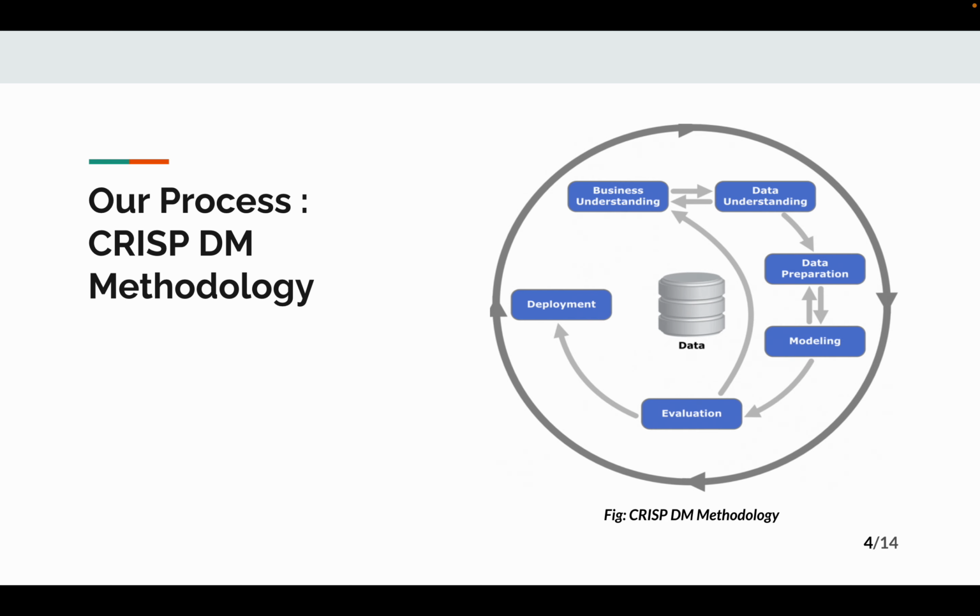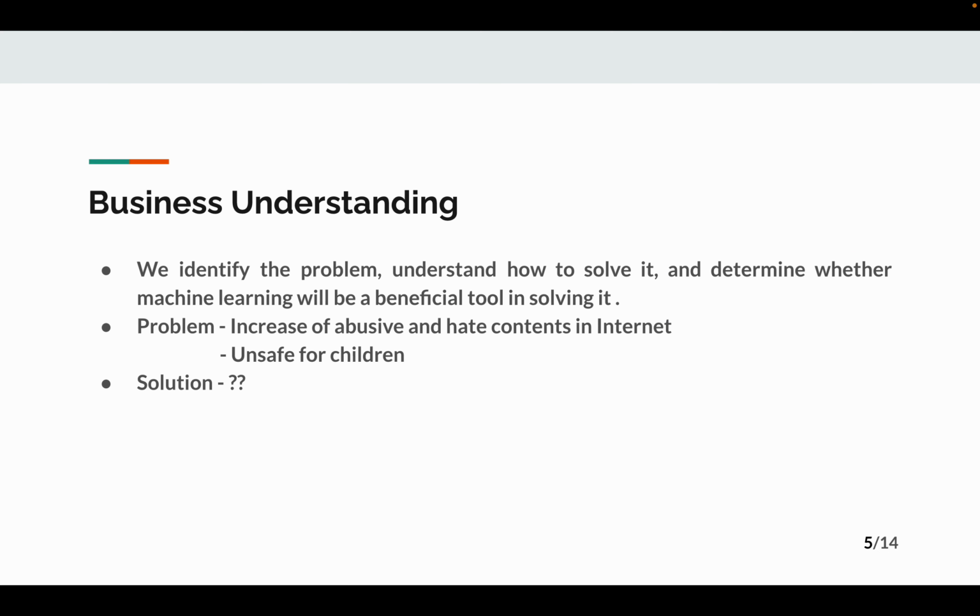We used the CRISP-DM methodology in our project, which consists of 6 different steps. Let's talk about it one by one. The first is the business understanding. We identify the problem and understand how to solve it and determine whether machine learning will be a beneficial tool in solving it. So the problem in this case is the increase of abusive and hate contents on the internet, and it is very unsafe for children.